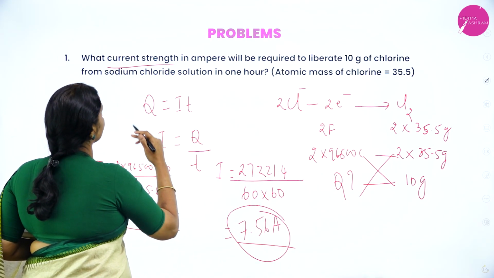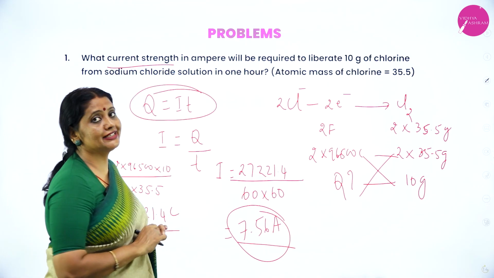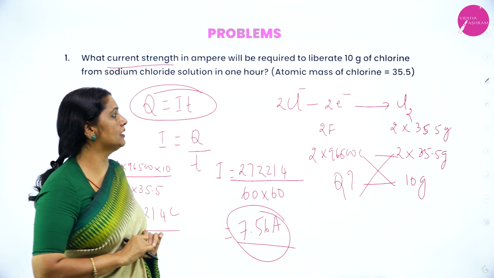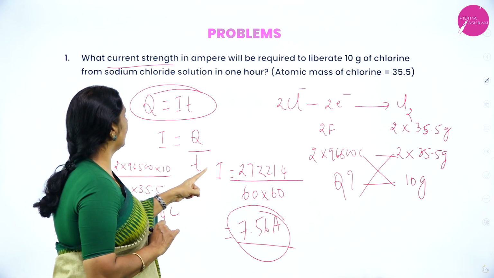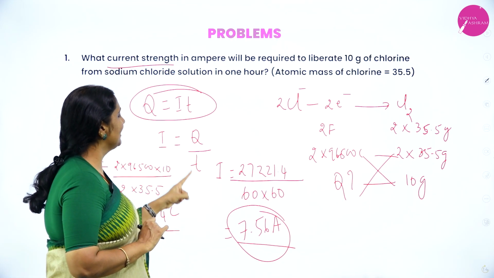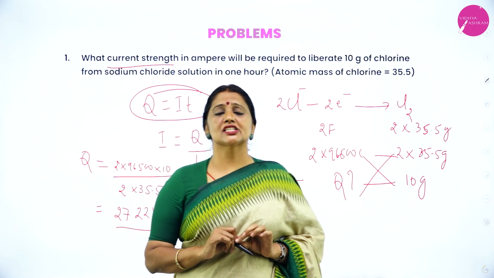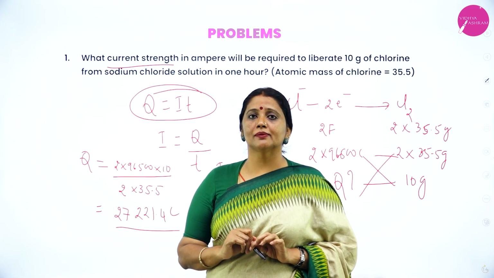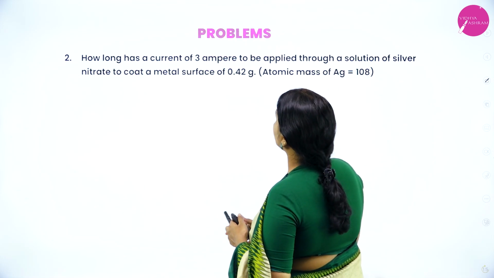This is how I did the problem, by using Q is equal to IT. Okay, you got it? So Q is equal to IT, I is equal to Q by T, and 1 Faraday is equal to 96,500 coulomb. Okay.